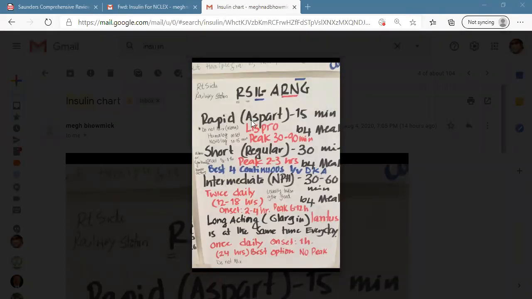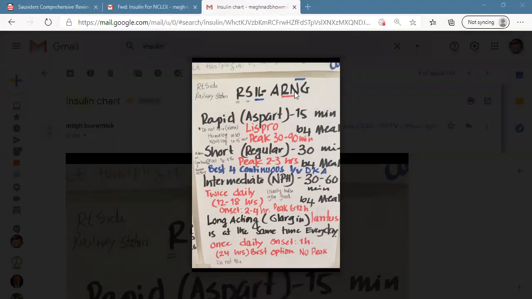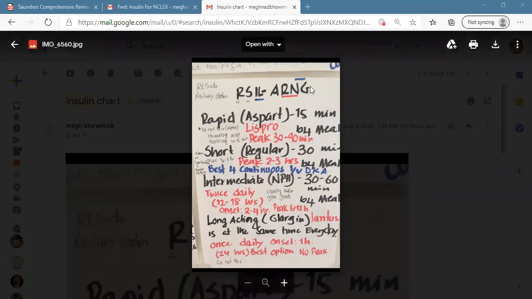A for aspart means rapid-acting insulin, example is aspart or lispro. Short-acting insulin example is regular insulin. Intermediate-acting insulin is NPH. And finally, L for long-acting insulin and G for glargine.